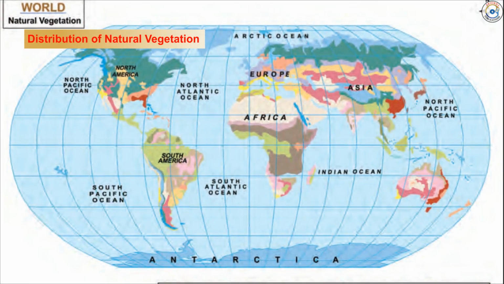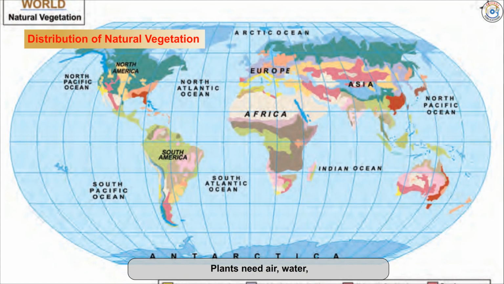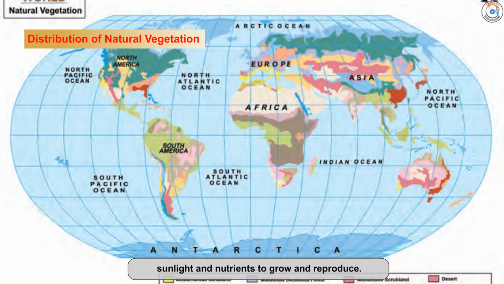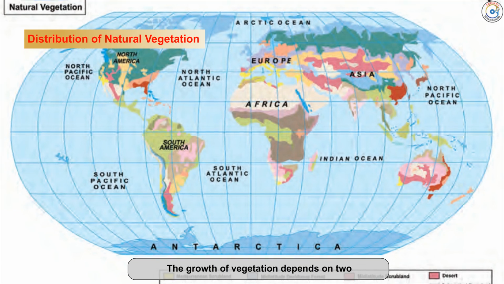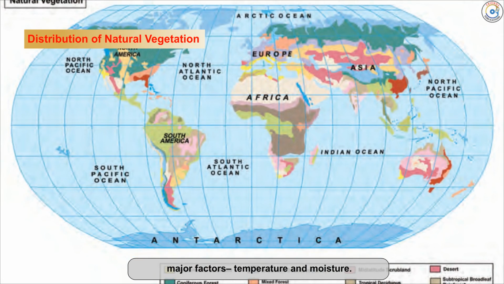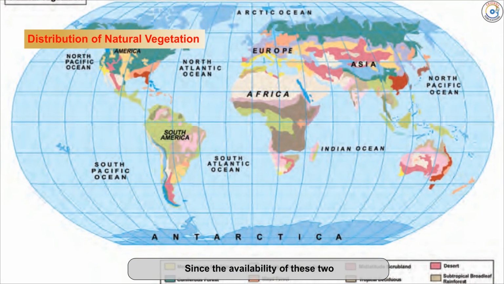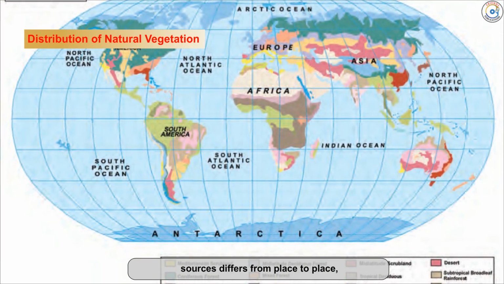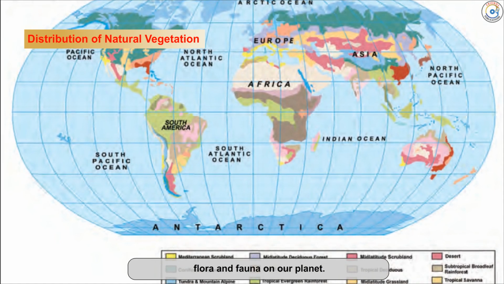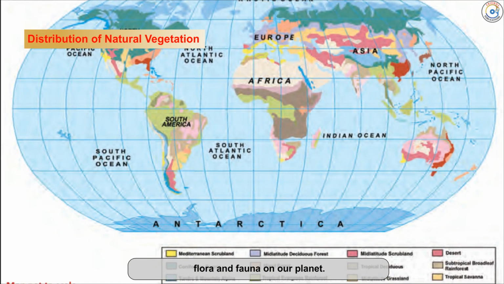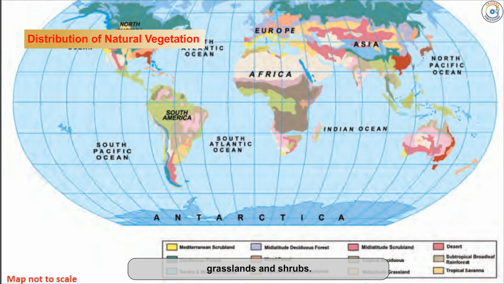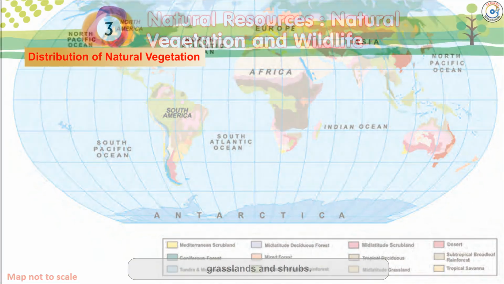Distribution of natural vegetation. Plants need air, water, sunlight, and nutrients to grow and reproduce. The growth of vegetation depends on two major factors, temperature and moisture. Since the availability of these two differs from place to place, we get to see a large variety of flora and fauna on our planet. Natural vegetation can be classified into forests, grasslands, and shrubs.